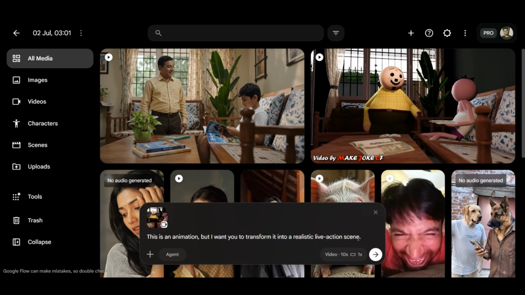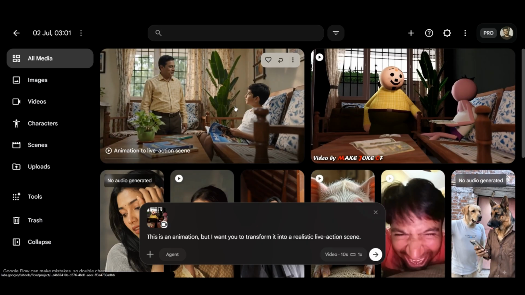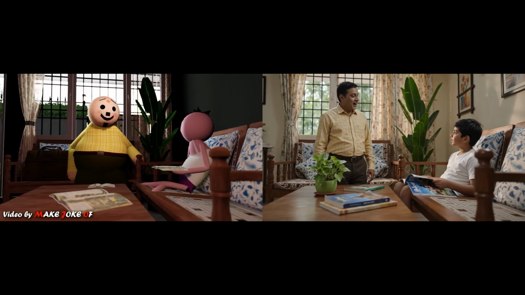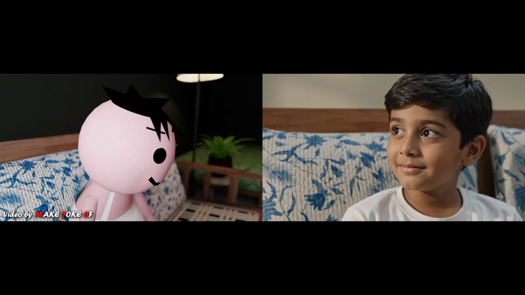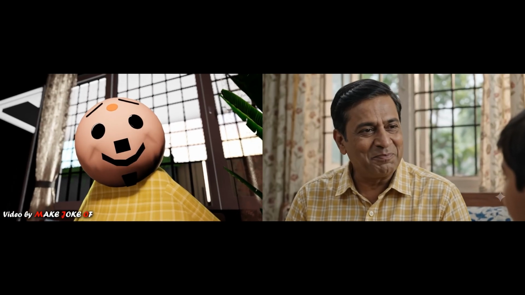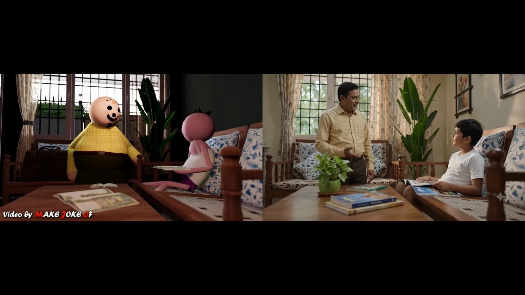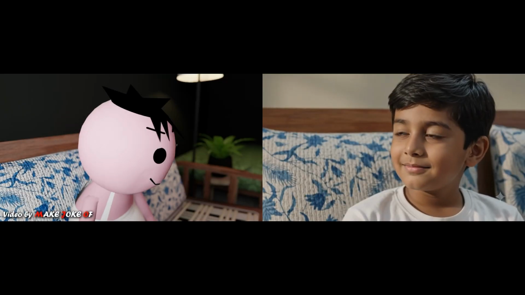Just by writing this much of a prompt and clicking on Generate, this tool will pull out such a perfect output that you will be left astonished. You can match both videos side by side and see the camera movement of the video, the frame inside the scene, the character's clothes, the design of the chair, and even the window placed in the background, the curtain, and the plant kept on the side get converted into the exact same real-life cinematic shot. If you convert such animation videos into live action and upload them to your channel, friends, your channel can grow very rapidly.